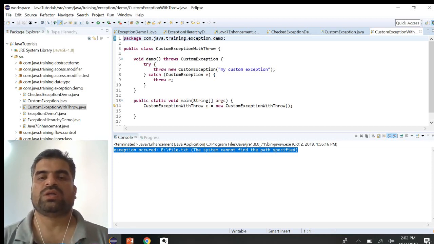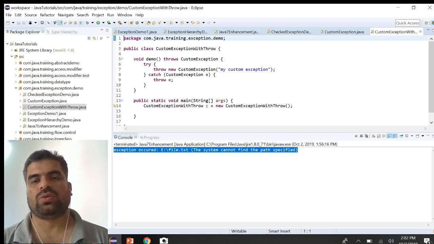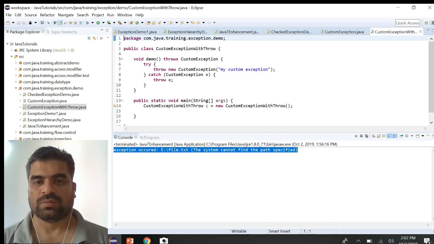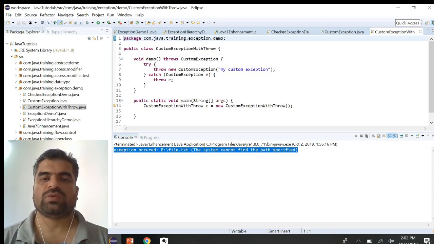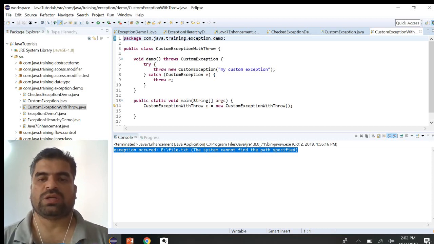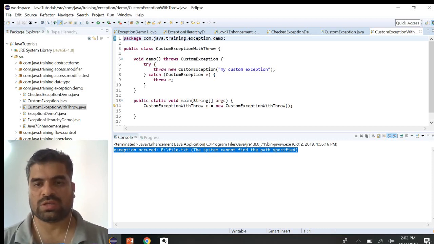Okay, so what does the custom exception do? Whenever we enter the username and password, if it is wrong, meaning it is not matching the actual username and password, we will throw the custom exception telling that the username and password provided in the application is wrong. That is one real scenario using custom exceptions.